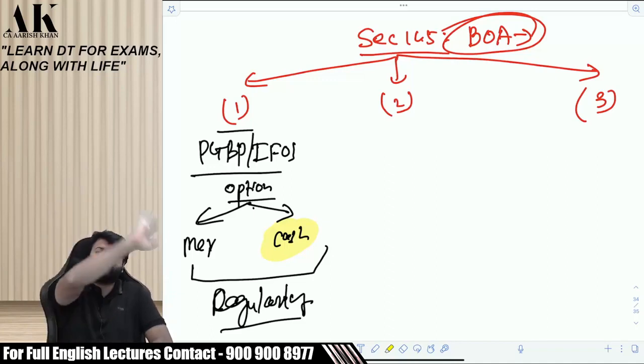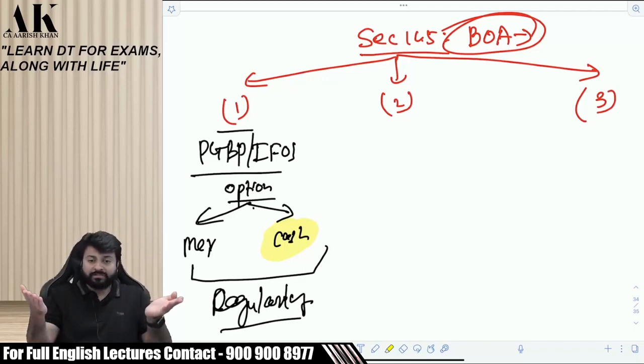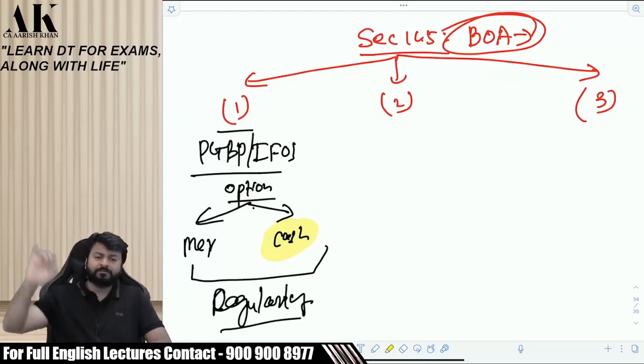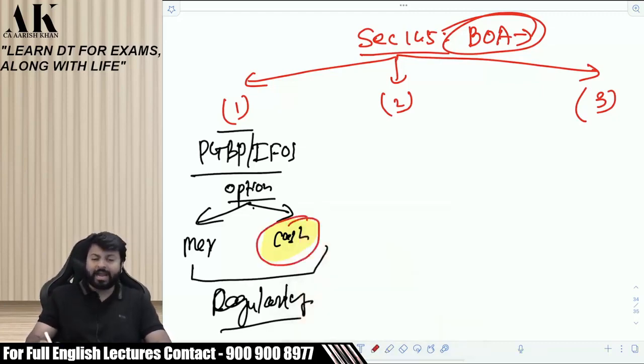The moment I write these options, especially the yellow one, can I say I am going away from accounts? Does accounts allow you to follow the cash system? I am asking you a very big question. You should know this. You are CA final students, you have learned accounts at so many levels. Please answer. Does accounts, does financial reporting allow you to follow the cash system? Allow or no? Absolutely a big no. So the moment I write that tax gives you an option of mercantile and cash, I divert from accounts. There is a great difference between tax and accounts.